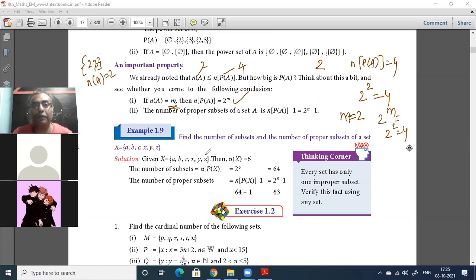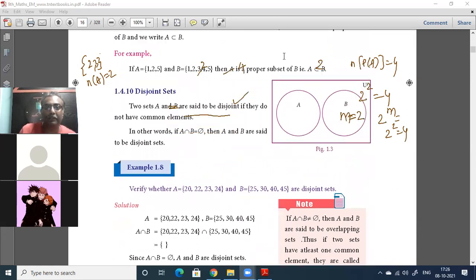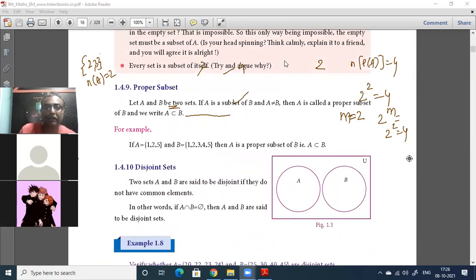The number of proper subsets of a set A is n of P of A minus 1, or 2 to the power of m minus 1. Why are you telling proper subsets? What is a proper subset? What element should not be there in a proper subset? Why are they subtracting 1? Means you still did not understand what is a proper subset. What is the second condition for a proper subset?